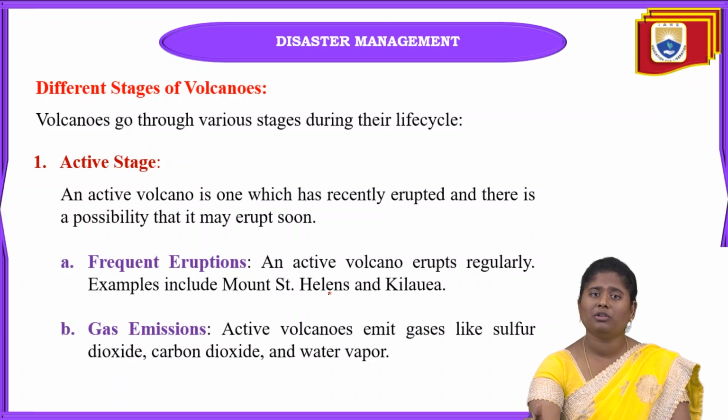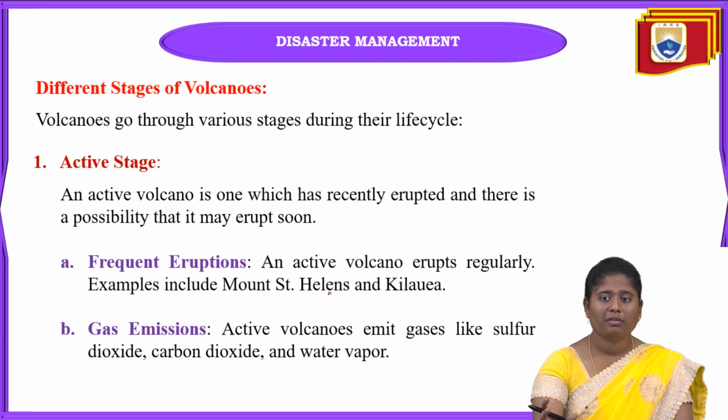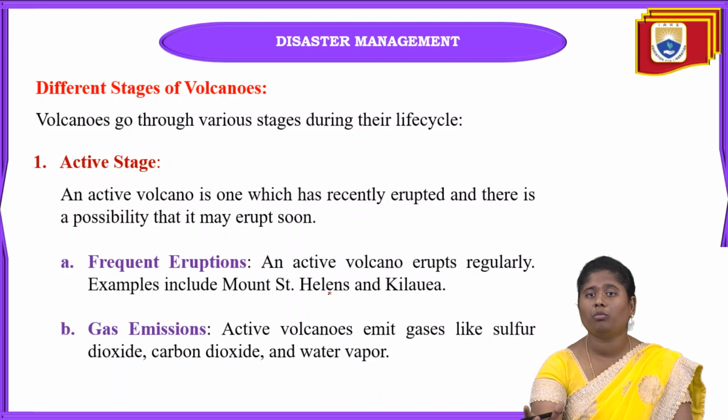How can this geothermal energy be generated? In some areas, when the temperature and also the pressure are high in some of the volcano regions, there will be water at the surface in that area.